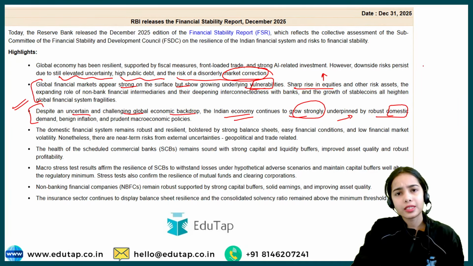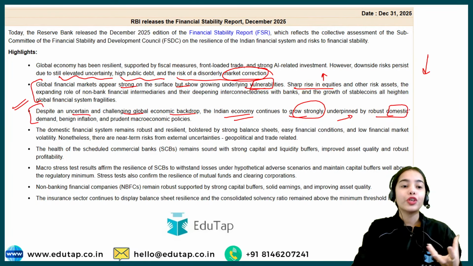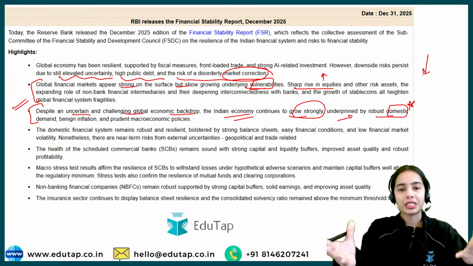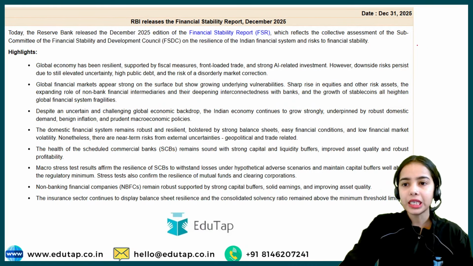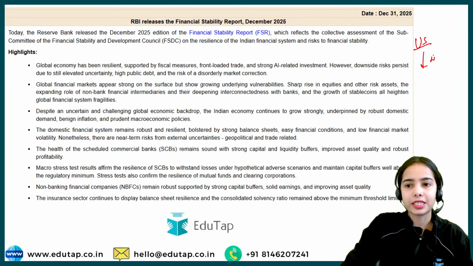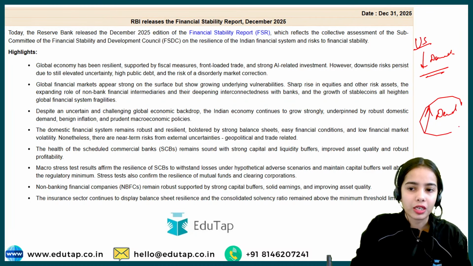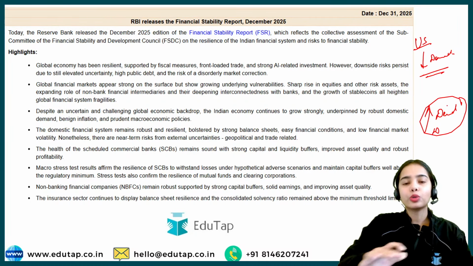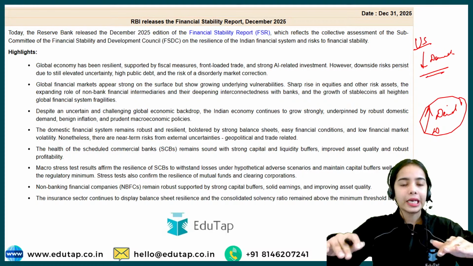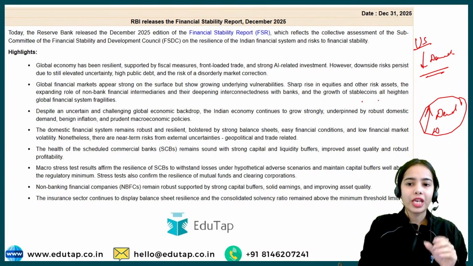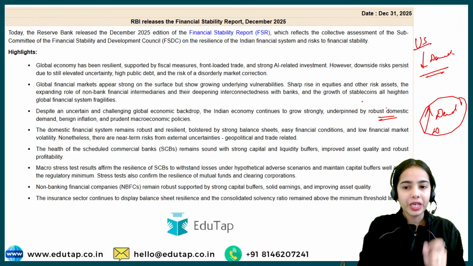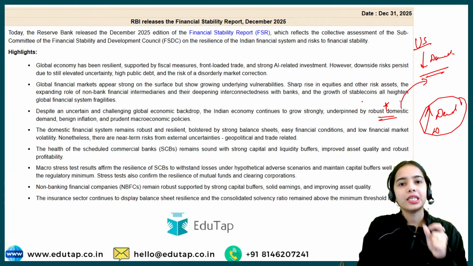So why is India still growing? Why is the demand not falling a lot? Because we have a huge population that has huge domestic demand. So basically, even if the US decreases its demand for our export products, India has a huge population with a huge demand, so the domestic demand is able to keep India stable. So we have huge domestic demand, because of which we are able to handle the outside pressure to a limit.